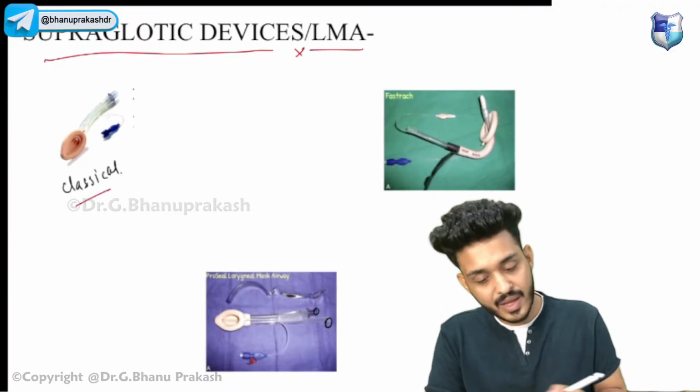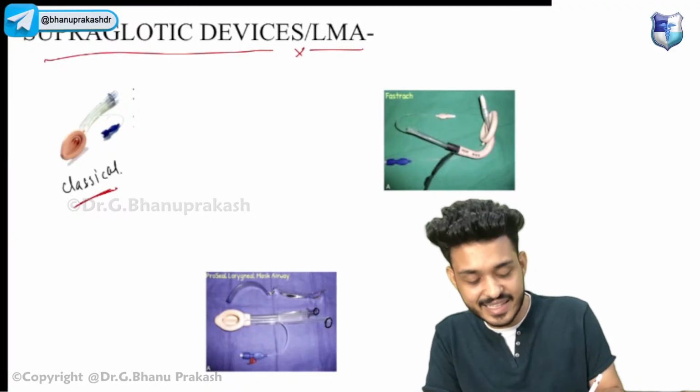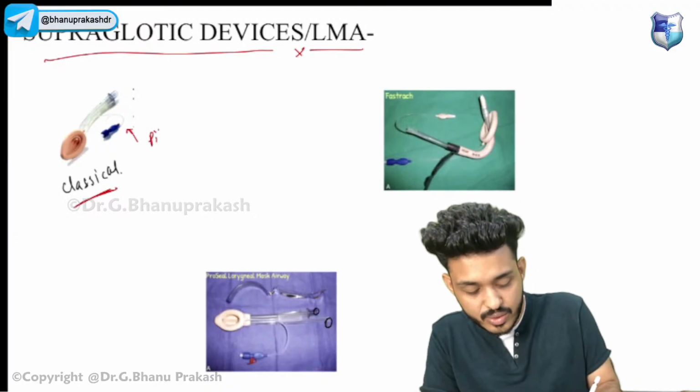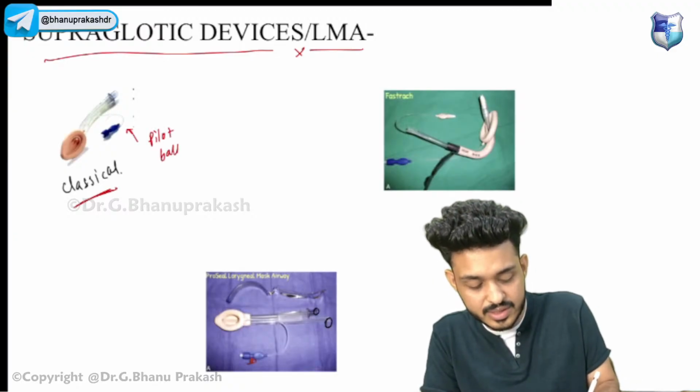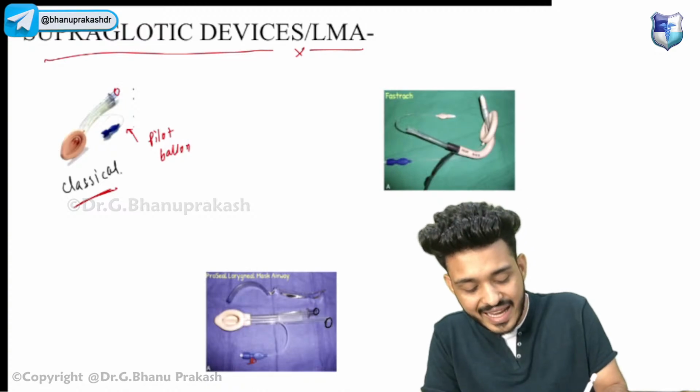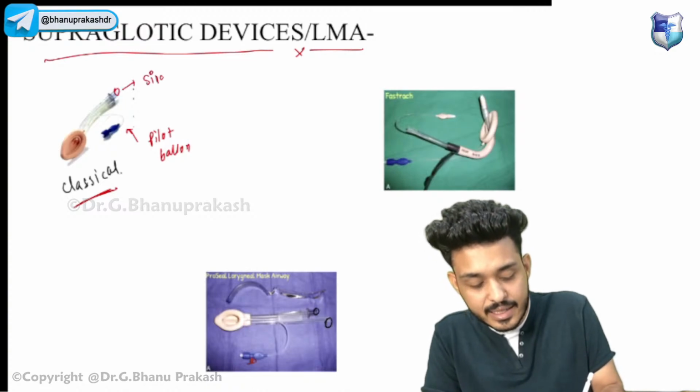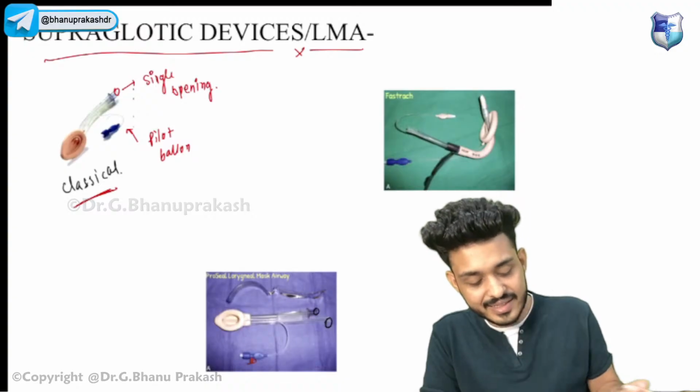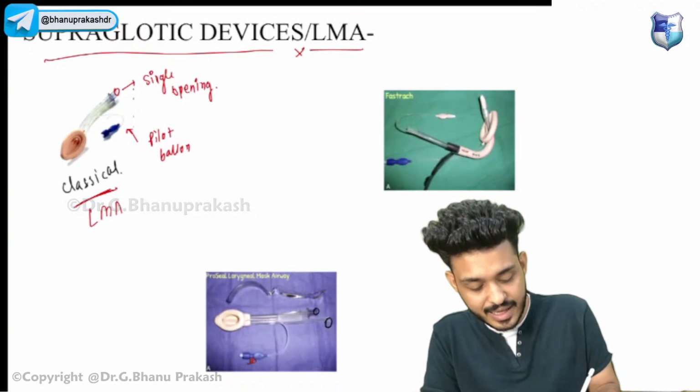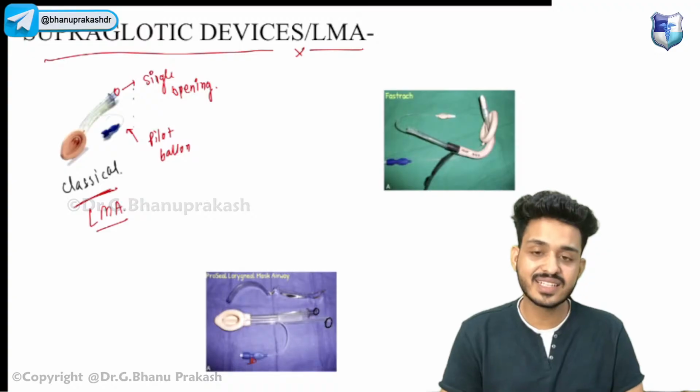The first one is your classical airway. This particular structure that you are looking at is known as the pilot balloon, and here you have a single opening. Single opening is there, and this is known as the classical LMA.